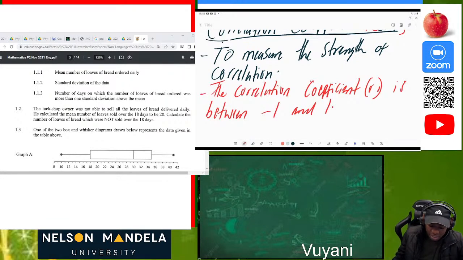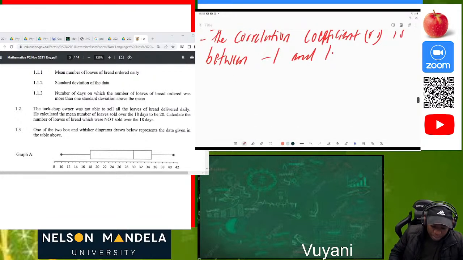So there is actually a correlation table which is so important. I'll try to attach this also so that you can get it, because you must understand that when R is equal to 1, it is a perfect positive correlation. They will ask you, based on the value of R which we have, what does this mean, or what is the description of the correlation?